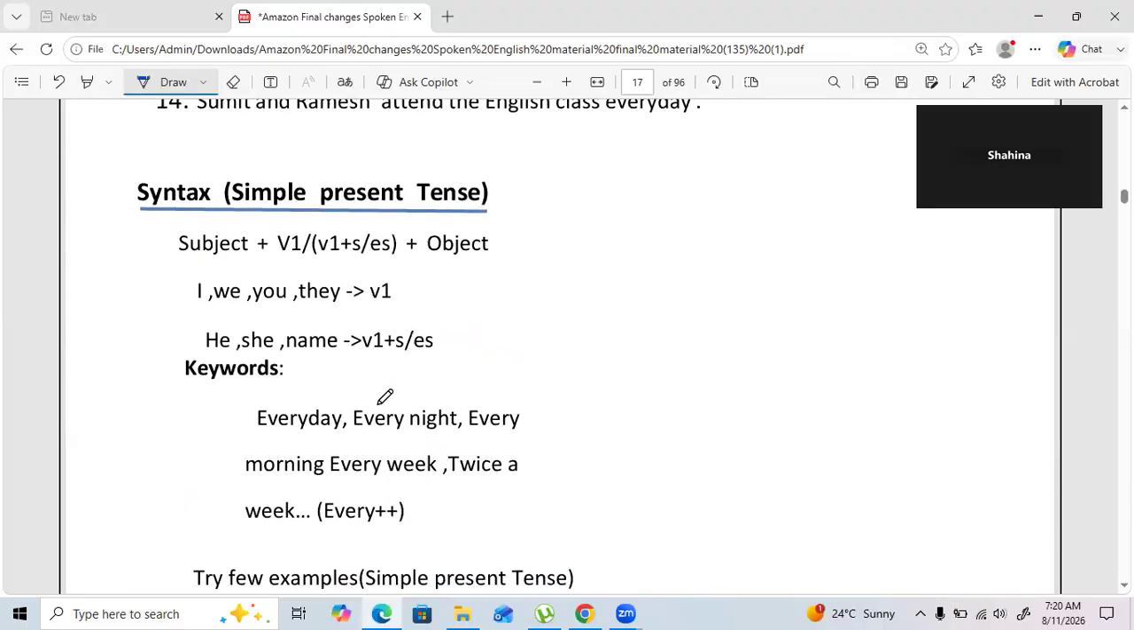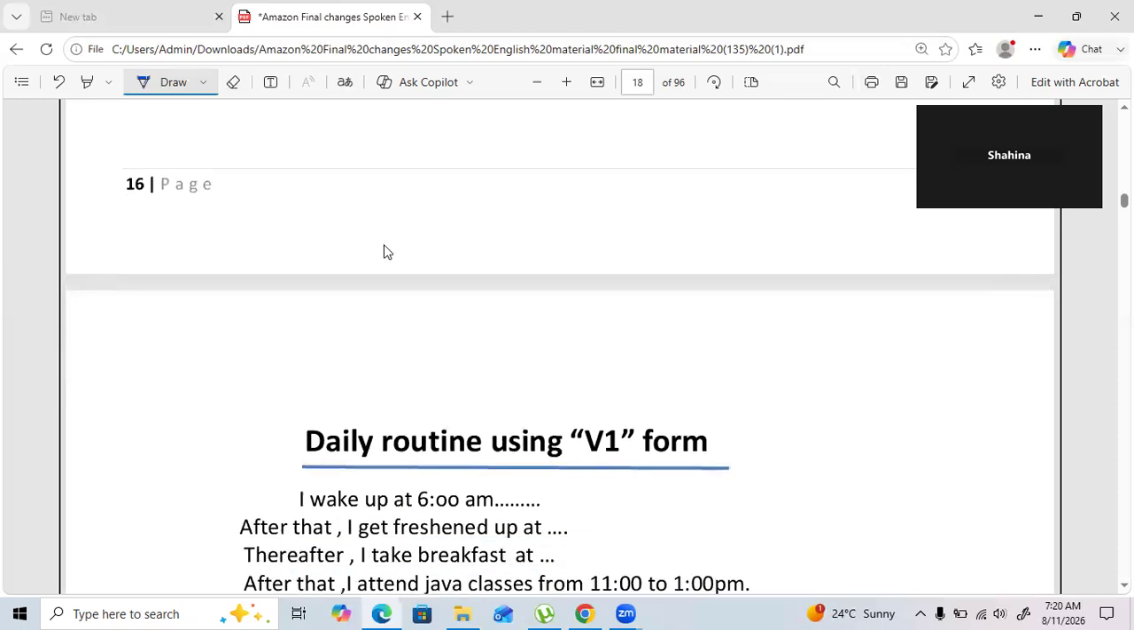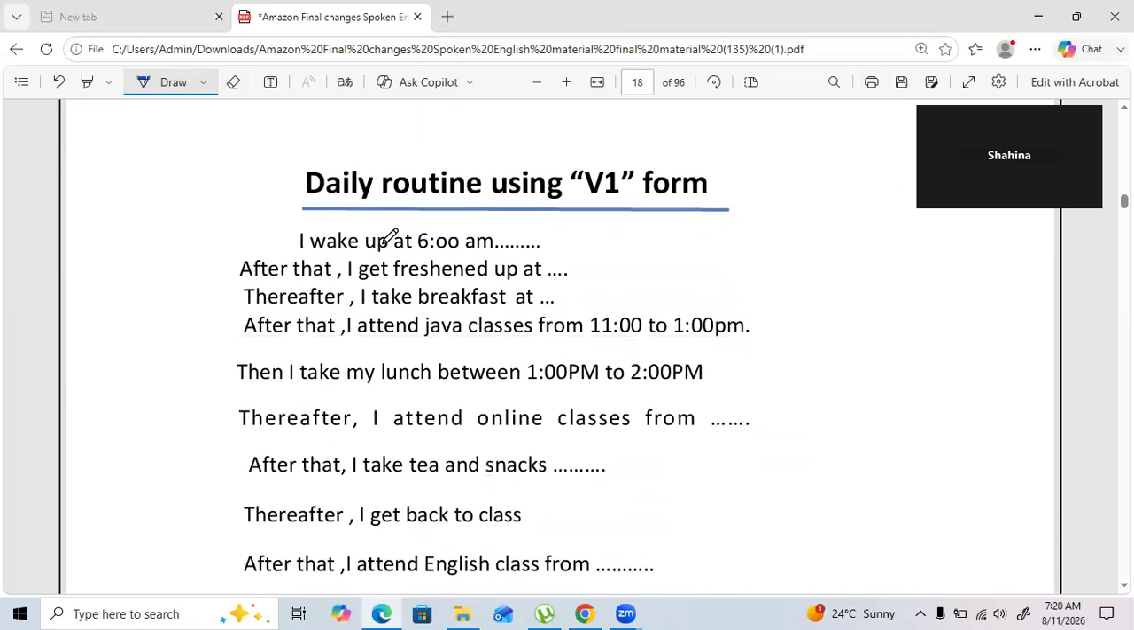One more thing, keywords. Keywords are nothing but the events which take place every day, every week, every night, every once in 6 months. So all these situations come under simple present. Now let's see the other scenario of simple present. As you can see, daily routine. For example, if you have to talk about the daily routine which you do on a regular basis, you can say, I wake up at 6 a.m. Whatever the time you wake up, it can be 7, 8, 9. So you just have to write it here.